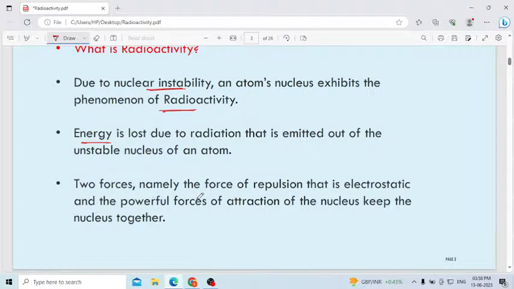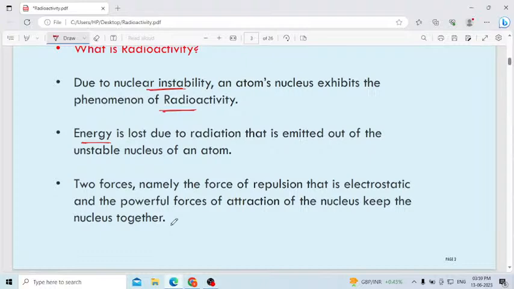Two forces, namely the force of repulsion, that is the electrostatic force, and the powerful force of attraction of the nucleus, keep the nucleus together. Electrostatic force is one example of a force of repulsion, correct?